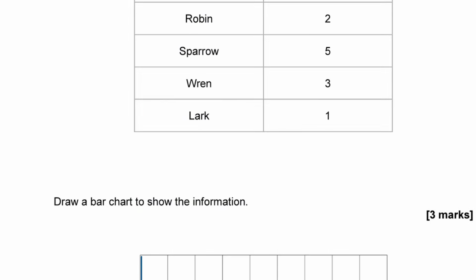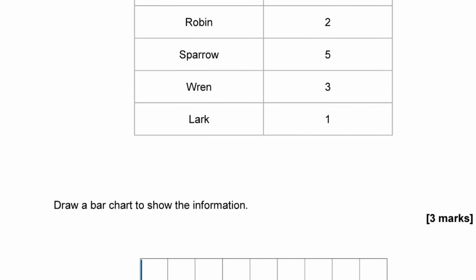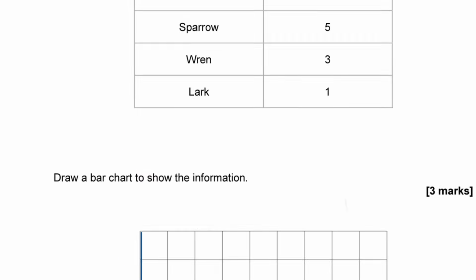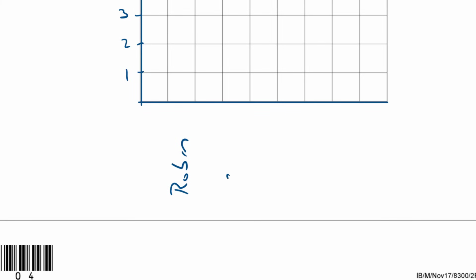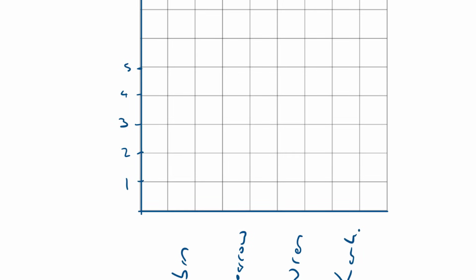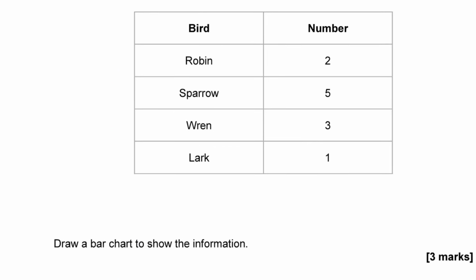And then I've got 4 things: robins, sparrows, wrens and larks. And I need to fit those in. I've got 1, 2, 3, 4, 5, 6, 7, 8, 9. Now bearing in mind I need to have a space in between, I'm going to write those names sideways so they fit in nicely. So robin, what was the next one? Sparrow, wren and lark. Okay, and then I'm going to draw a bar for each value, or for each bird.